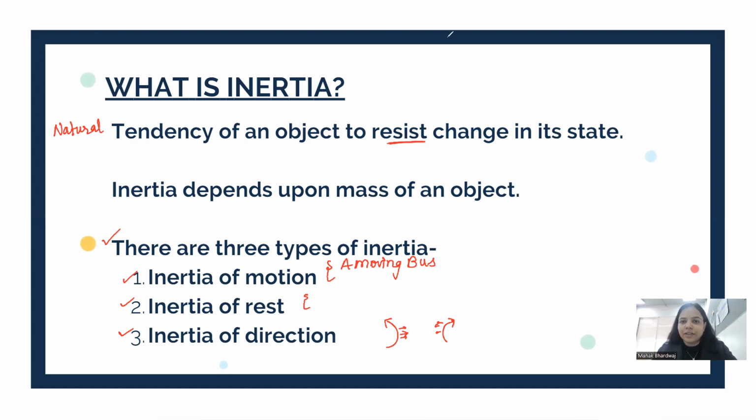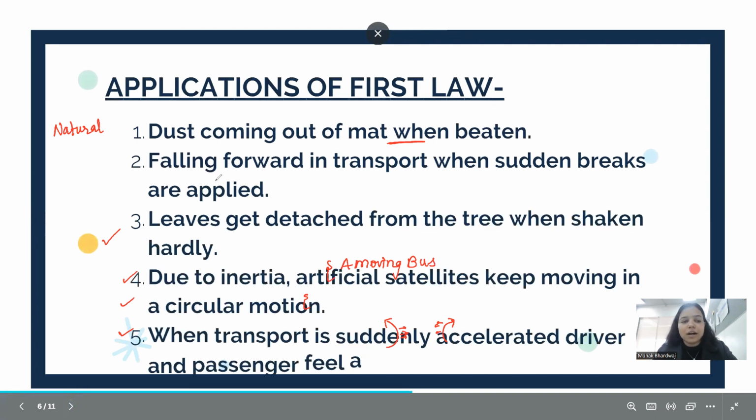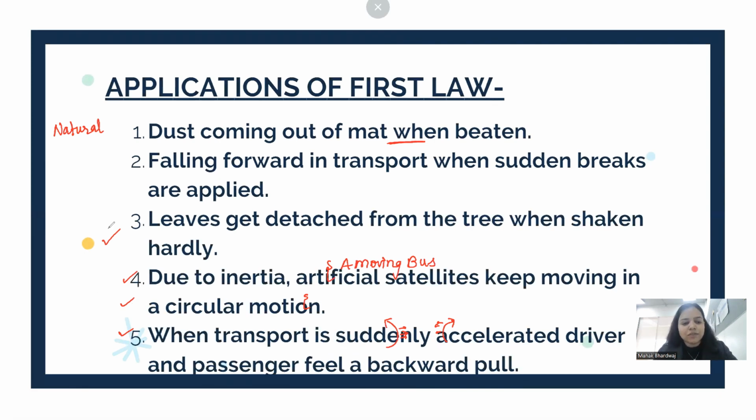Done. Now let's move forward. I hope inertia is clear to you. And now let's see what are some practical examples of Newton's first law of motion, which is so simple yet so useful. Okay, so the first example, the dust particles. Let's say you have a carpet, you have a mat. And whenever you beat that mat with a stick, the dust particles come out.